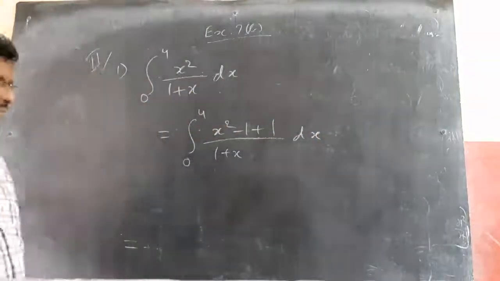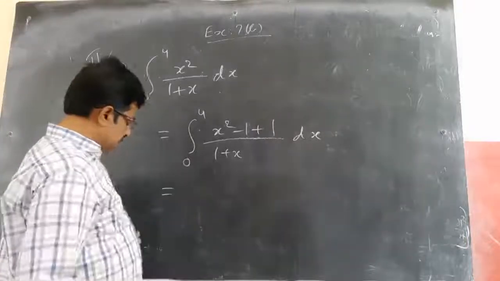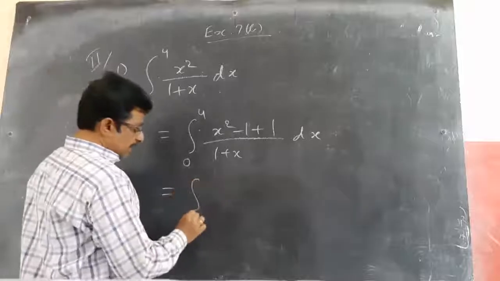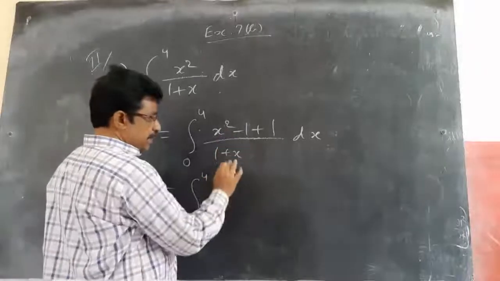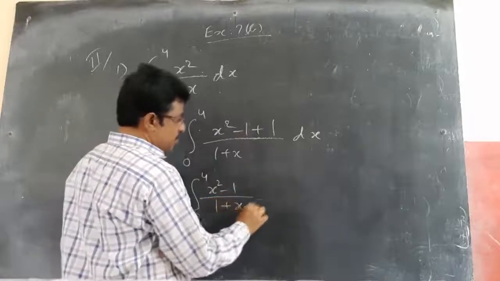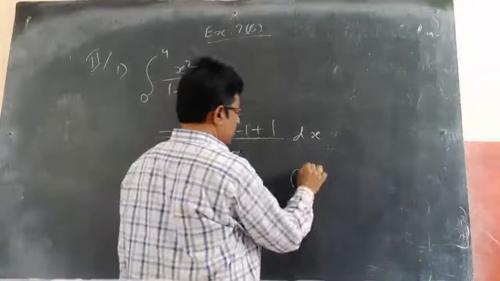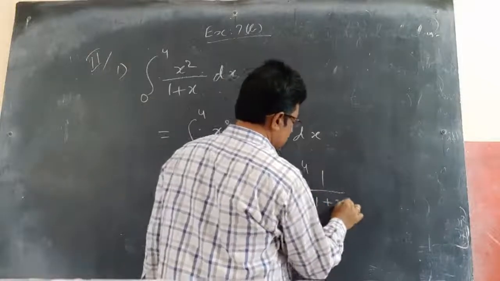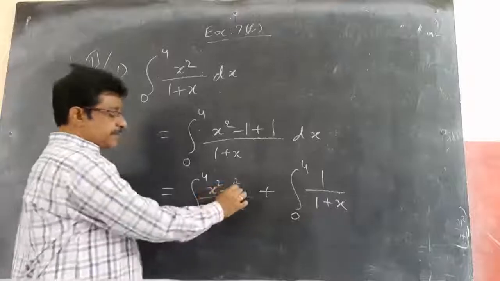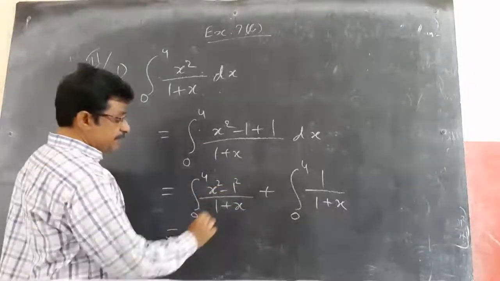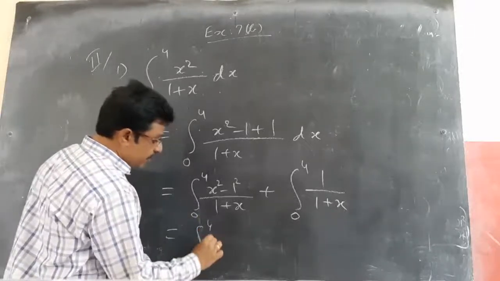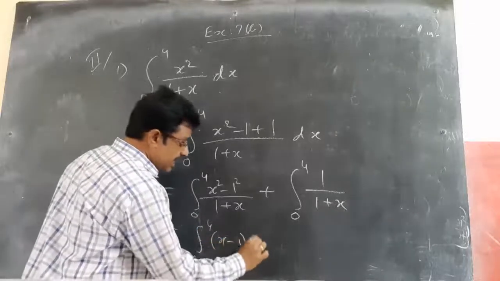So all these are integration techniques. It's not definite integration. If you know integration, then only you can do this chapter. That's already I told you. So integral of 0 to 4 is split into two parts: x square minus 1 by 1 plus x plus integral of 0 to 4, 1 by 1 plus x. Now here a square minus b square is a plus b into a minus b. If I write x minus 1 into x plus 1, x plus 1 gets cancelled. Left out here is x minus 1 dx.